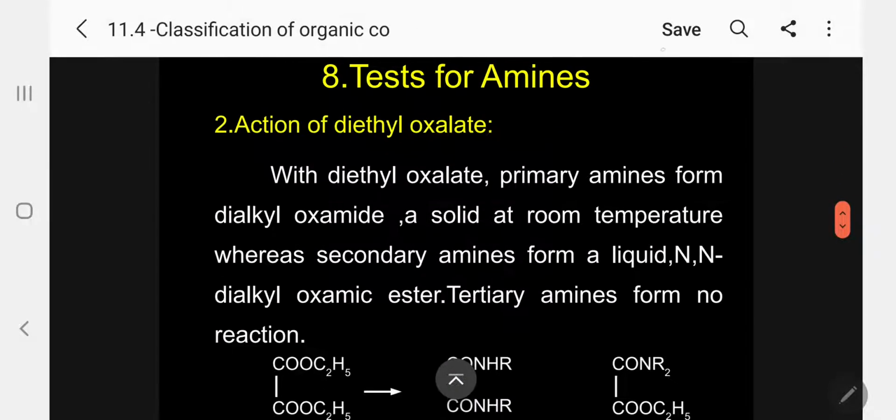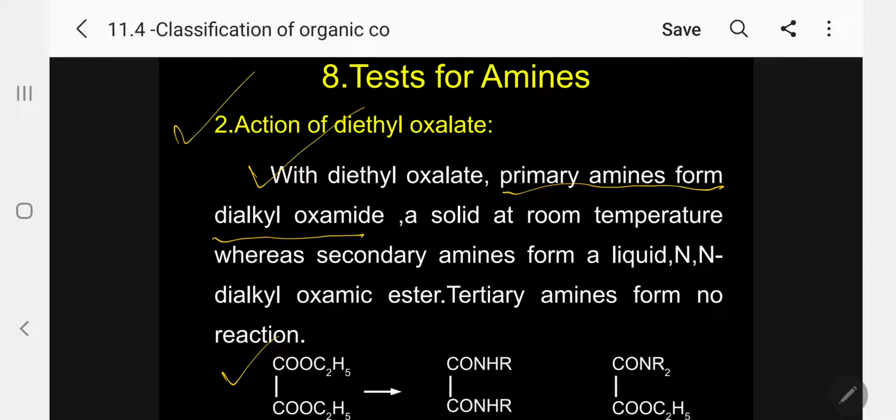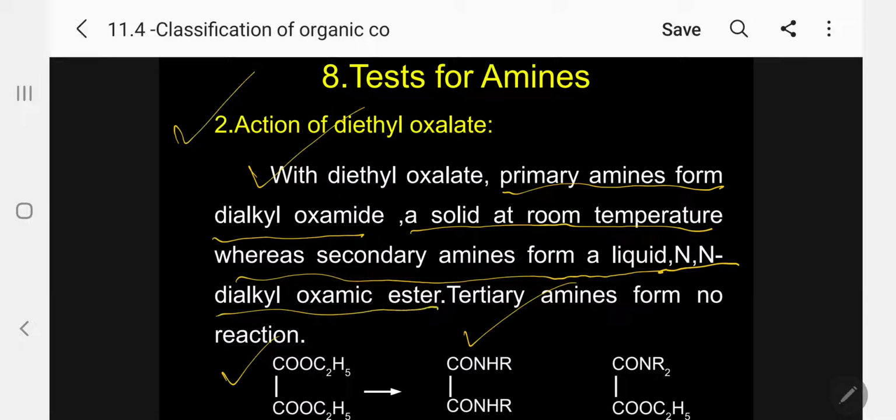Now for the tests for amines, second I will give the action of diethyl oxalate. When treated with diethyl oxalate, this is the structure, oxalic acid with an ethyl group on both sides, primary amines form a dialkyl oxamide, a solid at room temperature, whereas secondary amines form a liquid N,N-dialkyl oxamic ester.